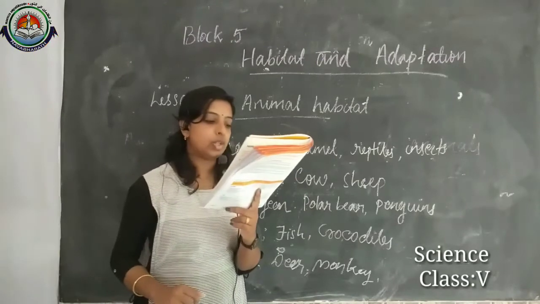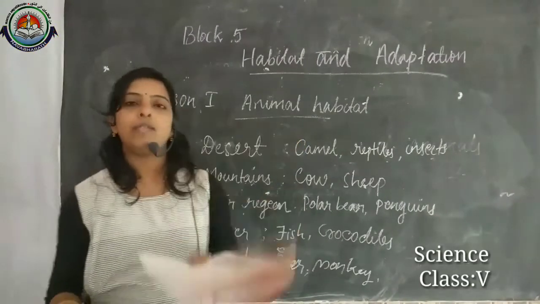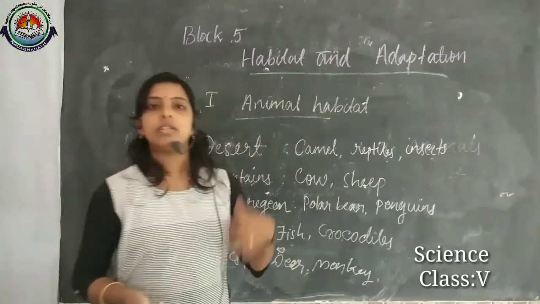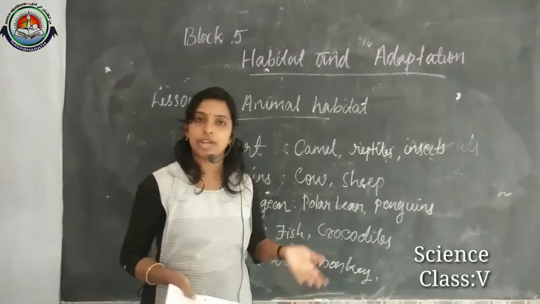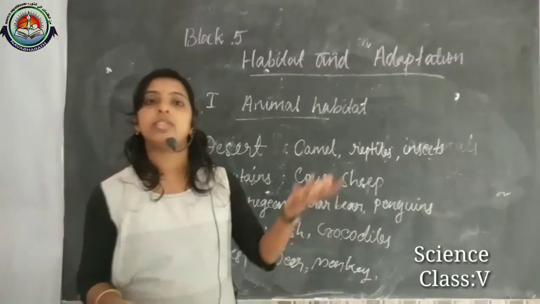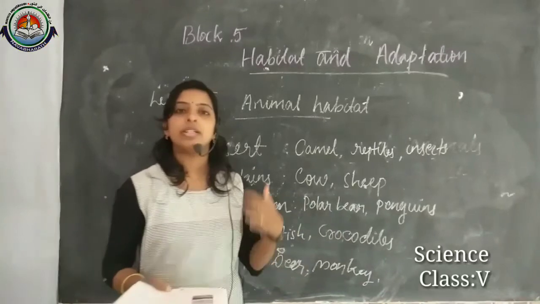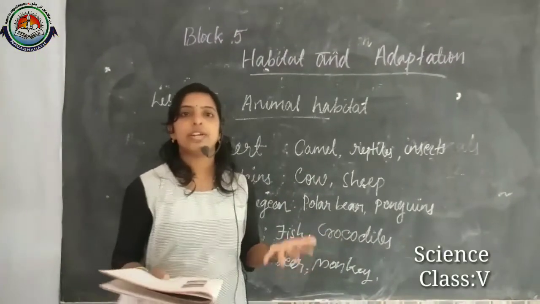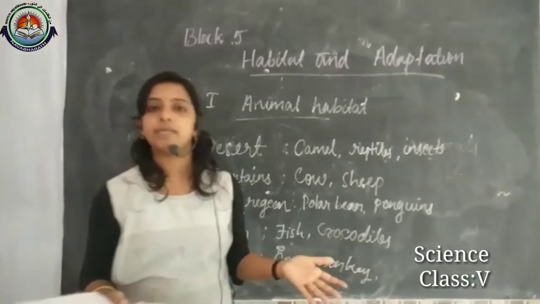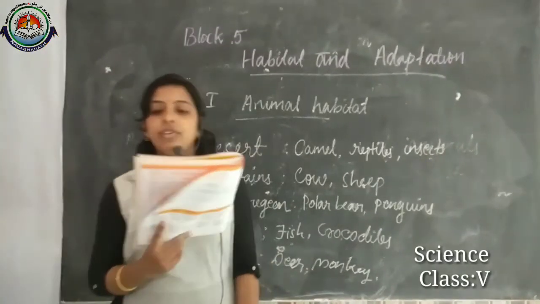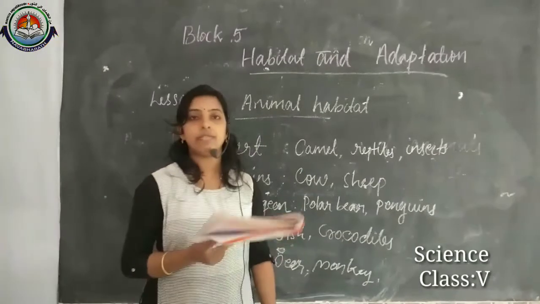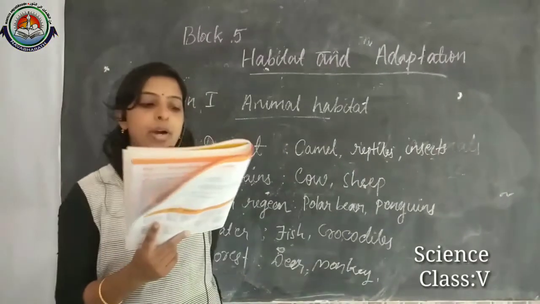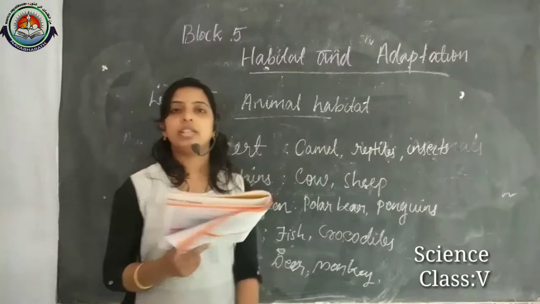Then next one is forest. What are the features it provides? There are large amounts of grass and trees, so it provides food and shelter for many different types of animals. Then features of animals that live there. When we consider the deer, what are the features?